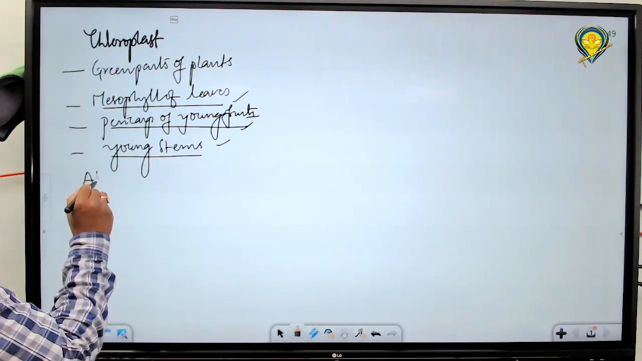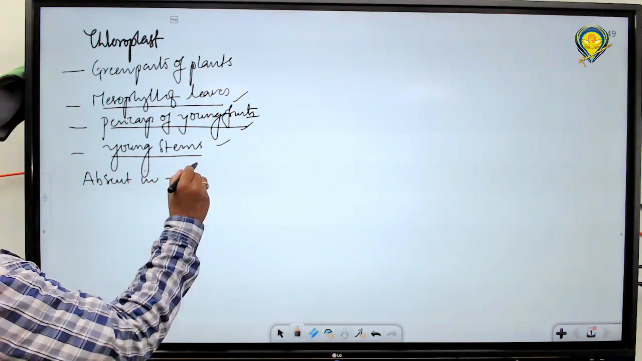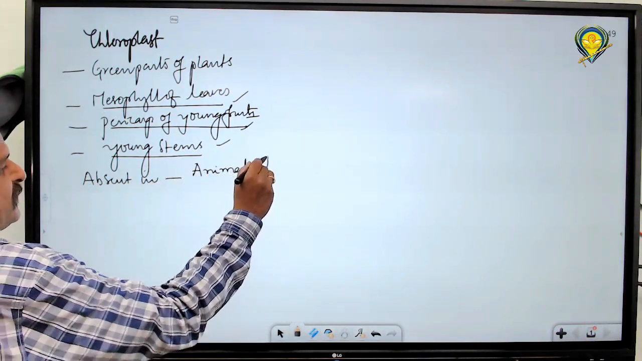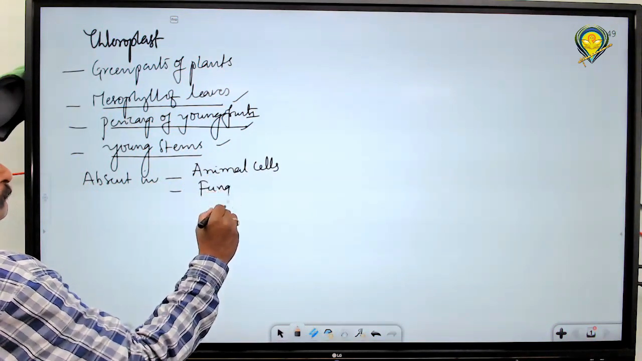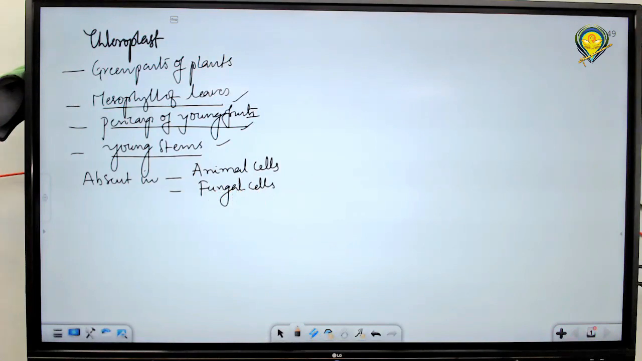Generally, they are absent in animal cells. Next, fungal cells also lack chloroplasts. Because of that only, they are heterotrophic in mode of nutrition. The heterotrophic mode of nutrition of fungi is due to the lack of chloroplasts.